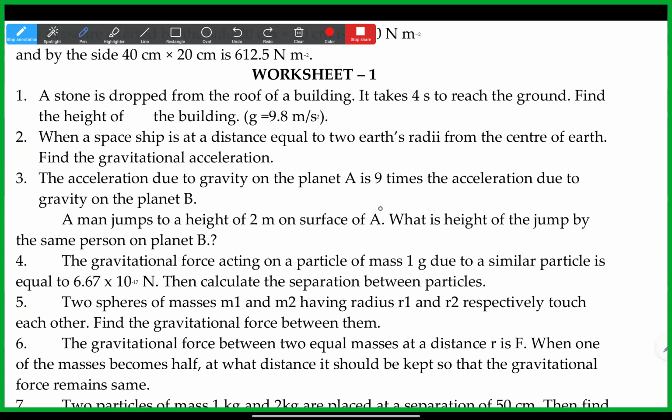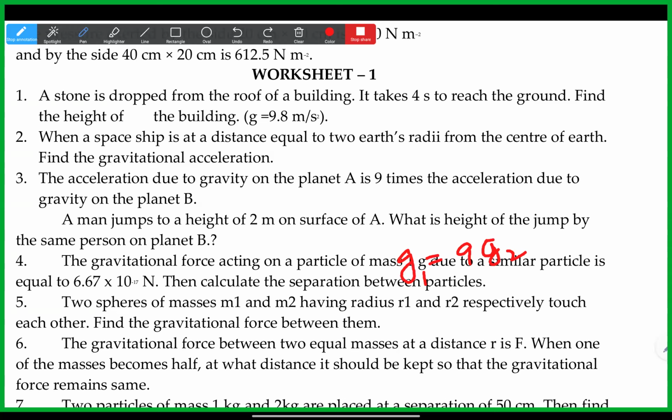Sir, for acceleration due to gravity, first we can write for planet A as G1, and the acceleration due to gravity on planet B as G2, so G1 is equal to 9 times G2.